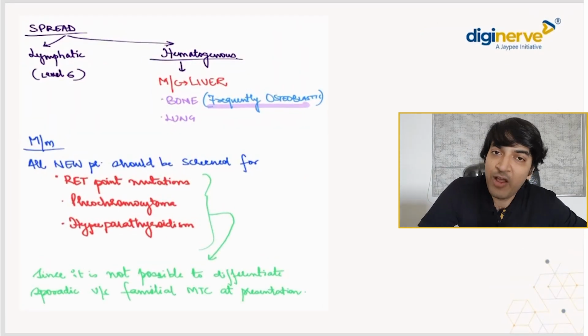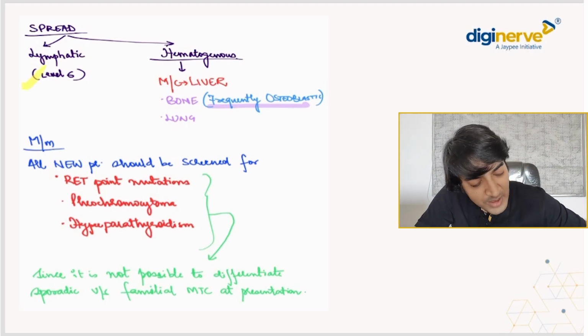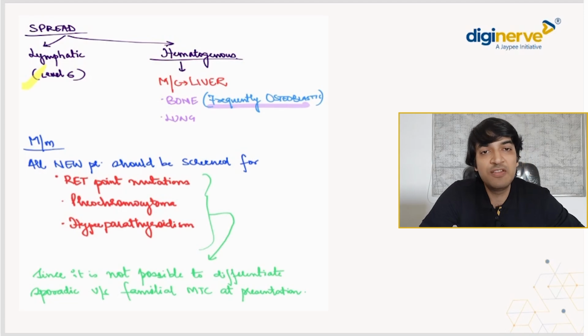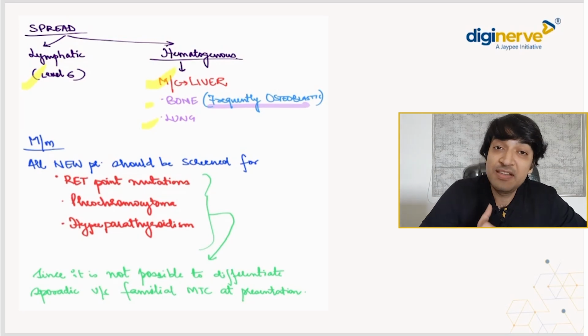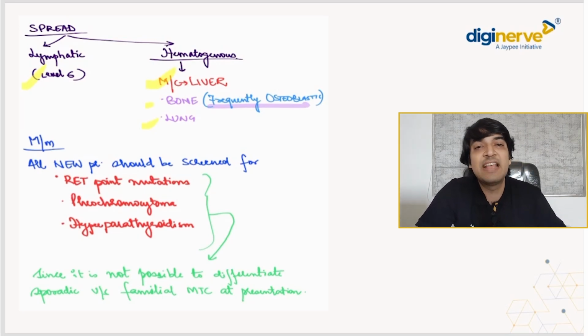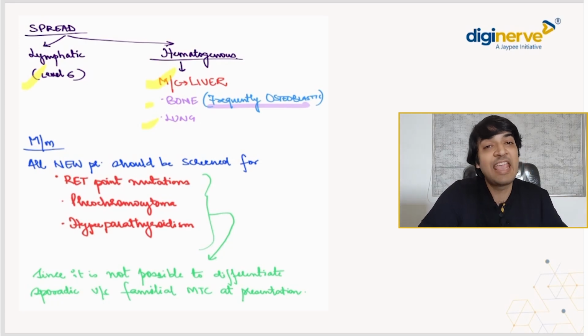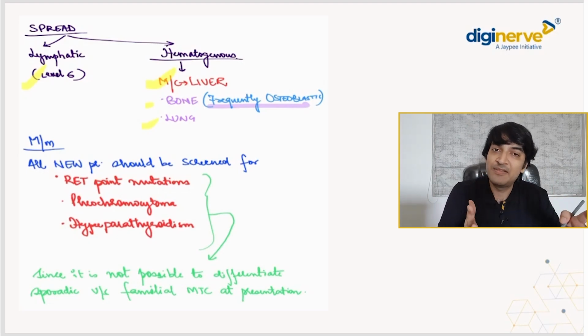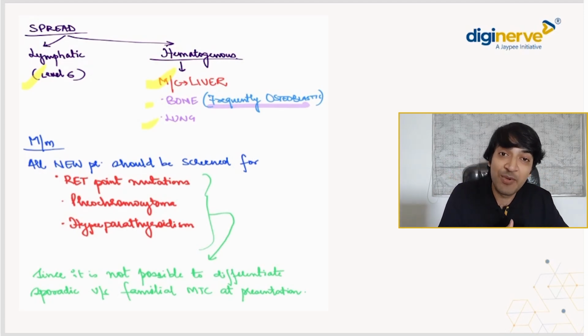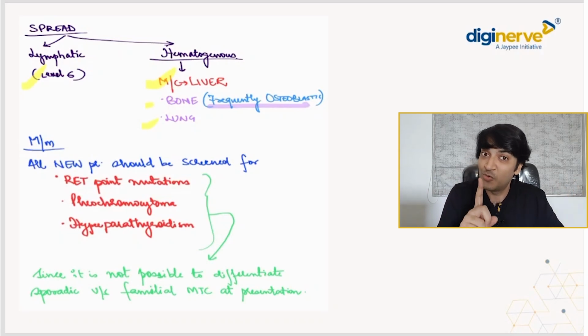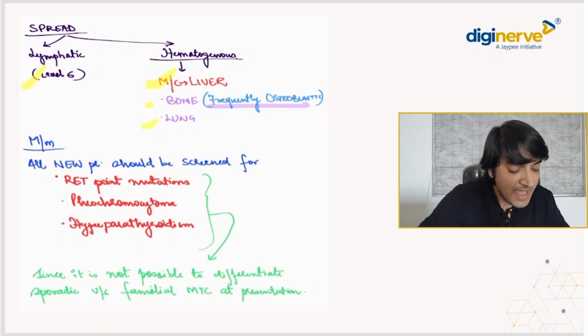Coming on to the spread of MTC, lymphatic spread और hematogenous spread दोनों देखते हैं इसमें. Lymphatic spread we usually see in level 6 lymph nodes, hematogenous usually involves the liver. It can also involve the bone and the lung. अब काम की चीज़ क्या है, जनरली हम क्या पढ़ते हैं, thyroid bone mets are usually osteolytic predominantly, but one exception comes here, MTC can show frequently osteoblastic mets. This is very important. Usually बेटा mixed mets मिलेंगे आपको, but if the statement comes that MTC can present frequently as an osteoblastic met, that is also a true statement. It is given in Schwartz.